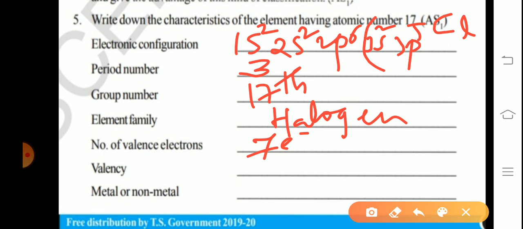Valency: according to the octet rule, it needs one more electron, right? So the valency becomes 1 electron. Metal or non-metal? Chlorine is a non-metal, because in a period, while moving left to right, metallic properties are decreasing. So chlorine, in the period, 17th group, that's why it's a non-metal.